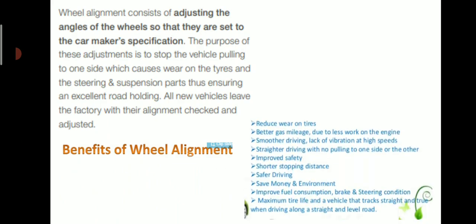These are some of the benefits of wheel alignment: reduce wear on tires, better gas mileage due to less work on the engine, smoother driving, lack of vibration at high speeds, straighter driving with no pulling to one side or other, improved safety, shorter stopping distance, safe driving, save money and environment, improved fuel consumption, brake and steering condition, maximum tire life, and vehicle that tracks straight and true when driving along a straight and level road.